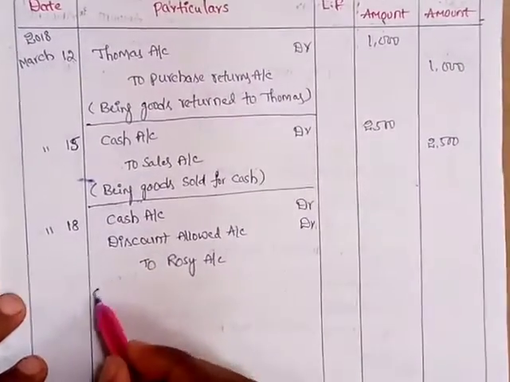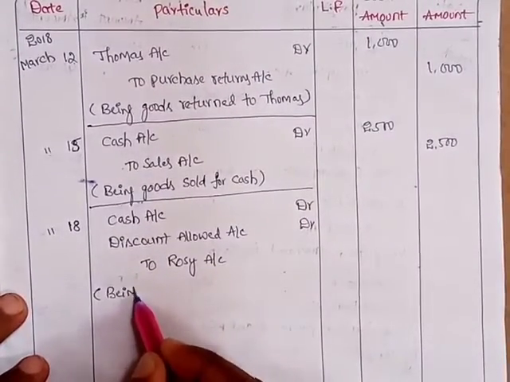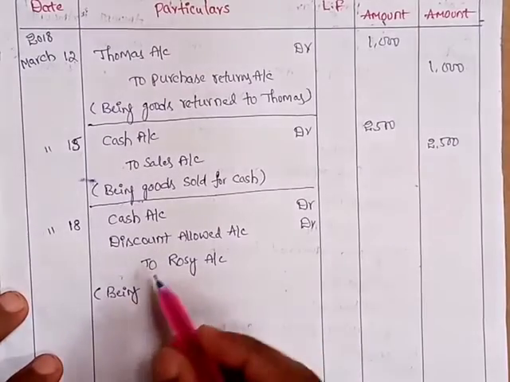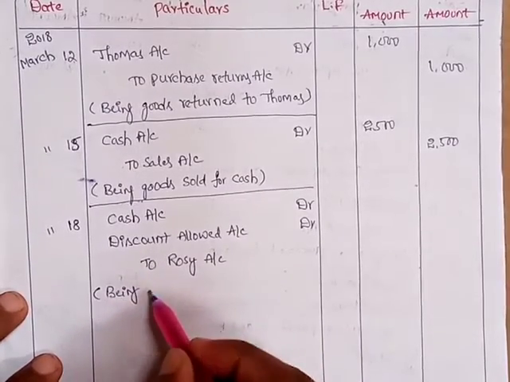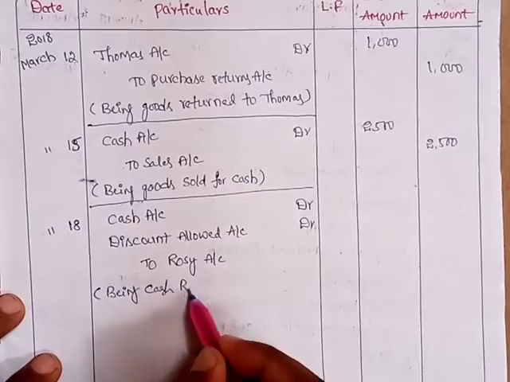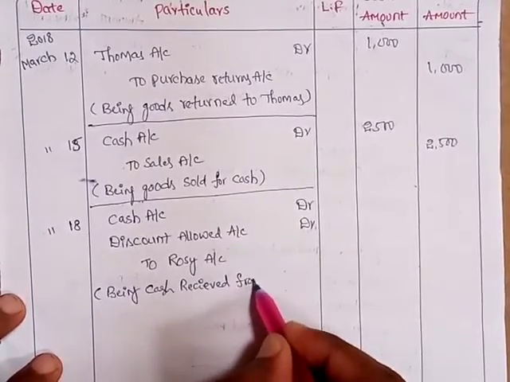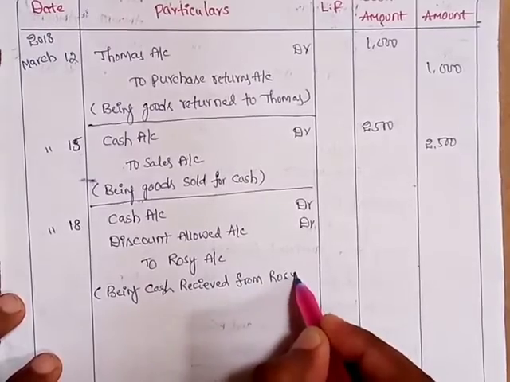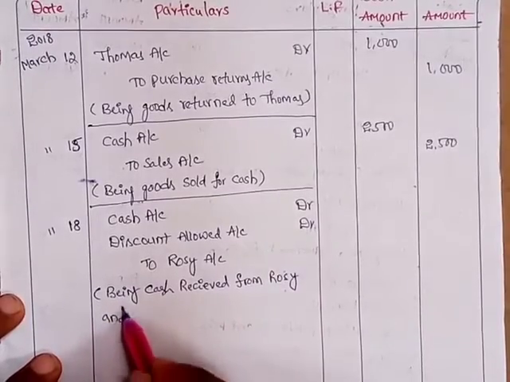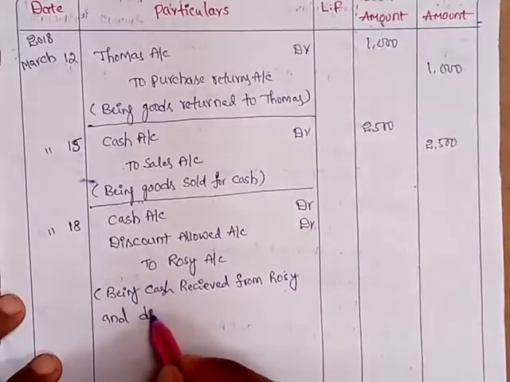So narration, being cash received from Rosie and discount allowed.